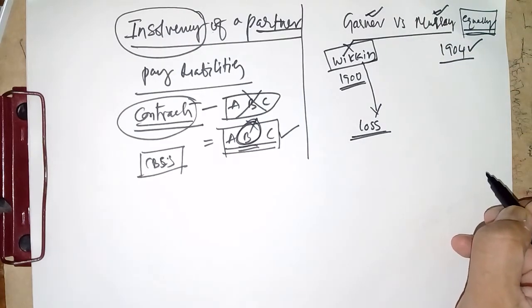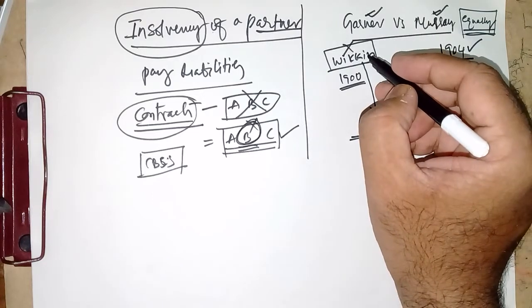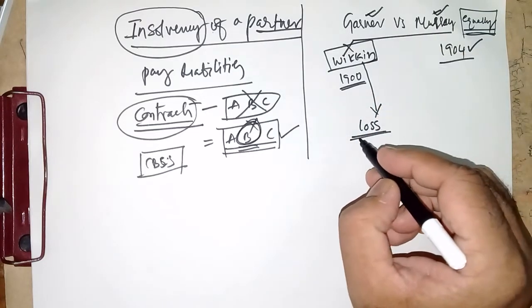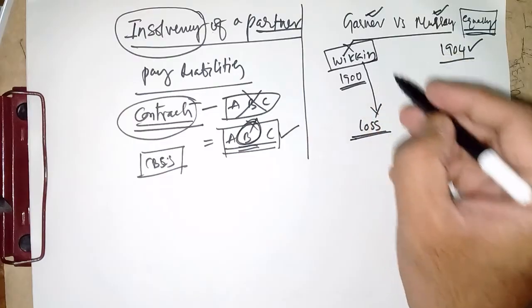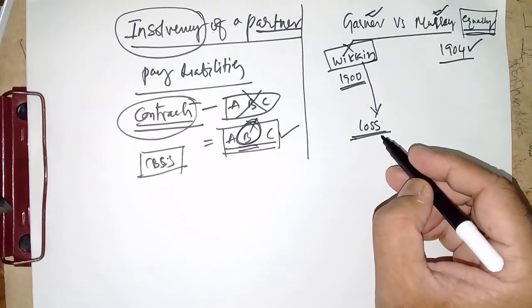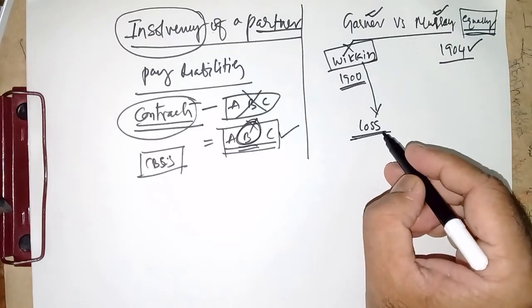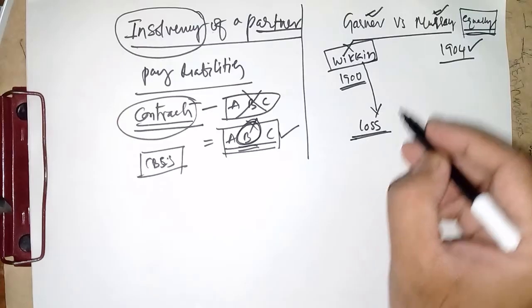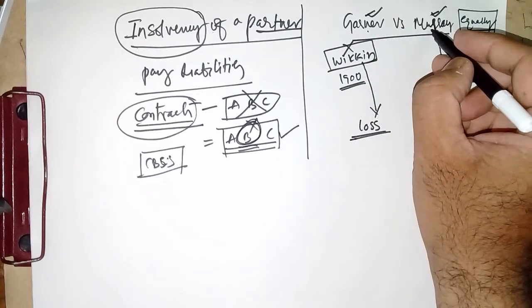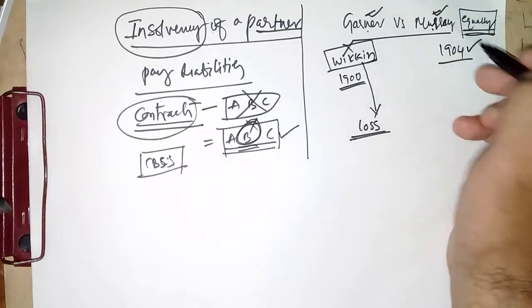Then the question arises, when one of the partners becomes insolvent and incurs a loss, and he is unable to bring anything to cover this loss, who has to bear it? The partners, that is Garner and Murray, have to bear the loss.